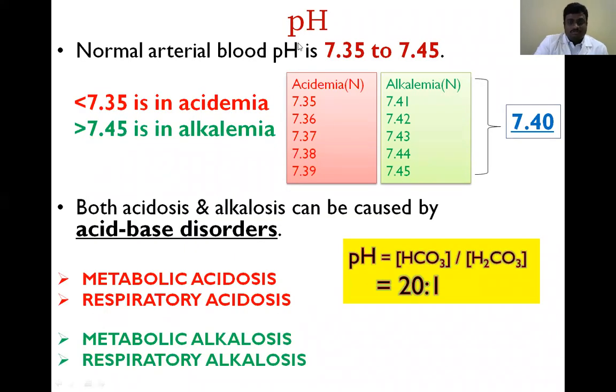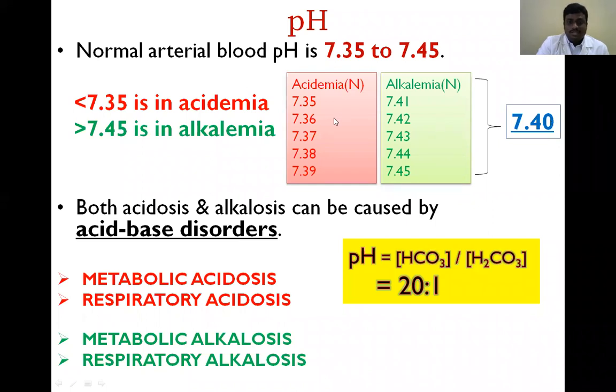Next, we need to know how to analyze the pH. We know arterial blood pH is 7.35 to 7.45. When it is reduced below 7.35, it is called acidemia. When it is increased above 7.45, it is called alkalemia.